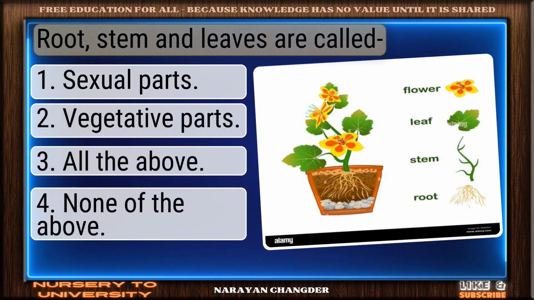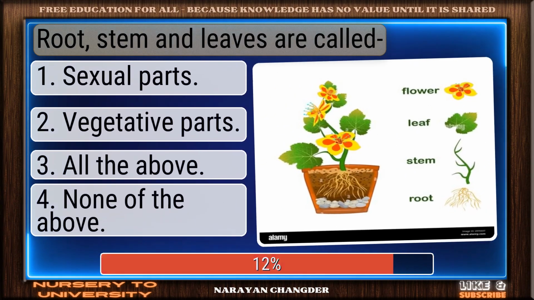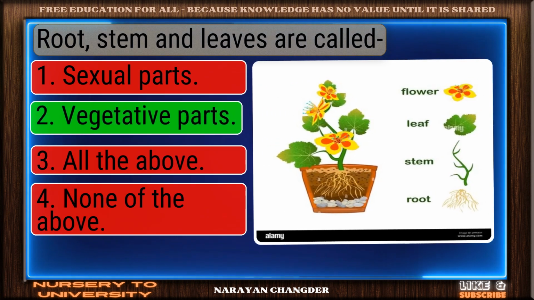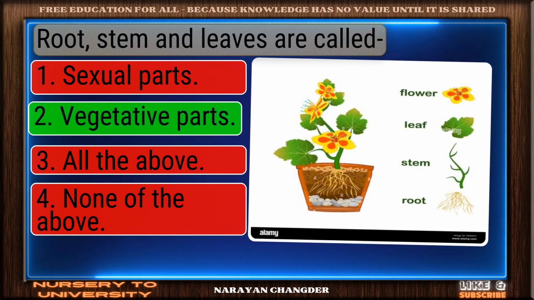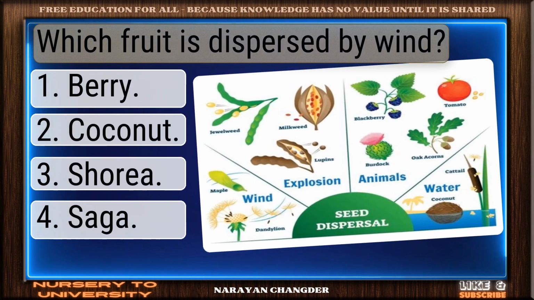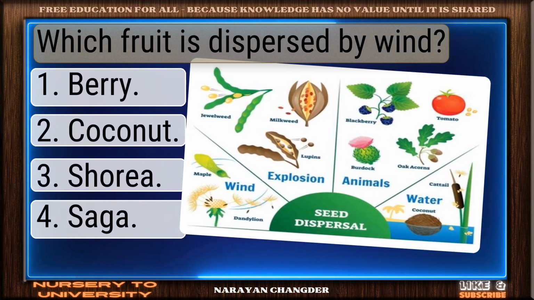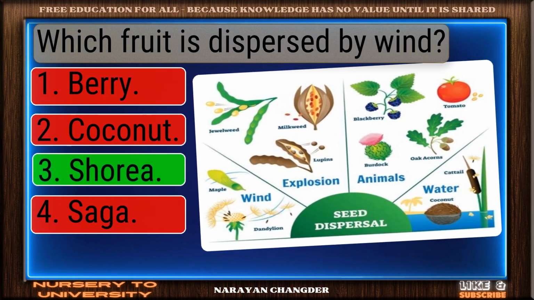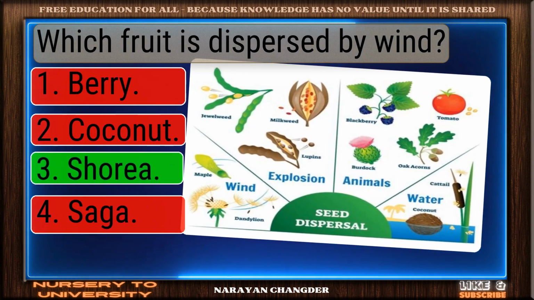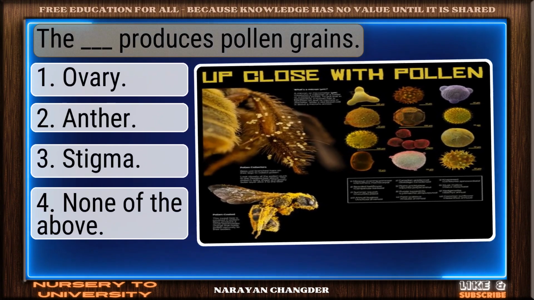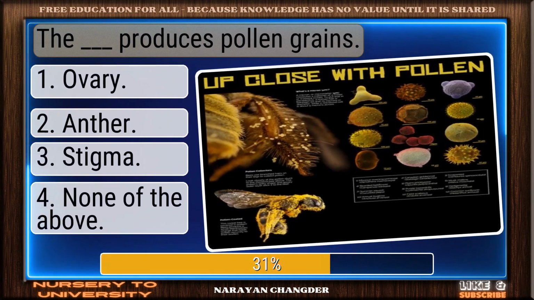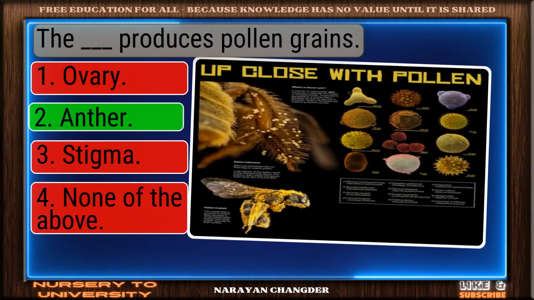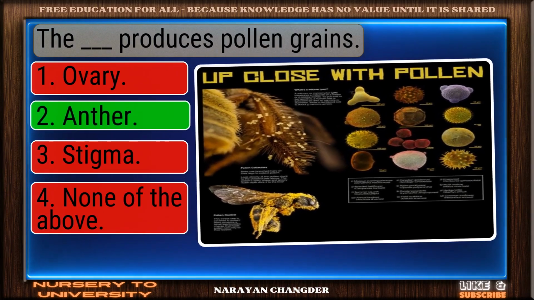Question number 164. Root, stem and leaves are called. On track. Vegetative parts is the correct answer. Question number 165. Which fruit is dispersed by wind? Excellent choice. Shoria is the right answer. Question number 166. The dash produces pollen grains. Correct response. Anther is the most accurate answer.